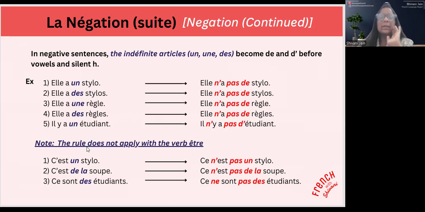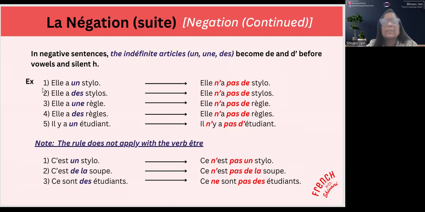Ok, la négation. So this continues in the sense that we have certain rules to follow when we are doing the negation. Now what are the rules? In negative sentences, the indefinite articles un, une, des become de, and d' before vowels and silent h.